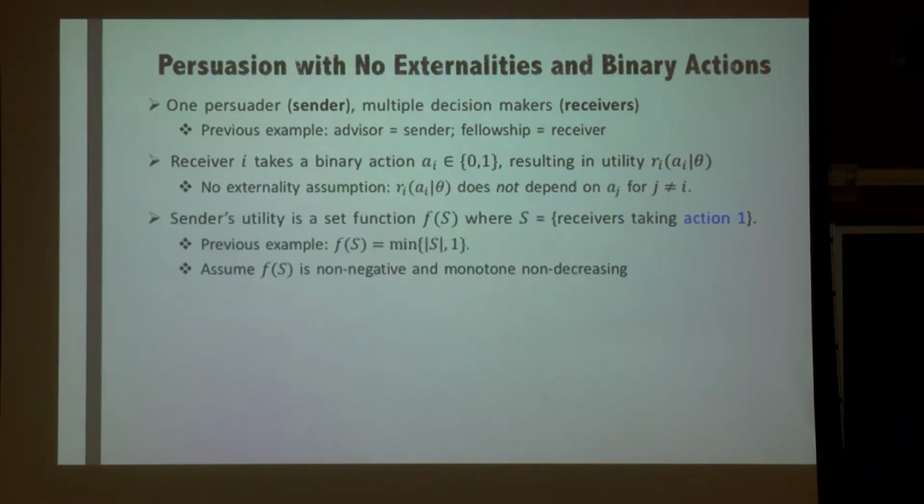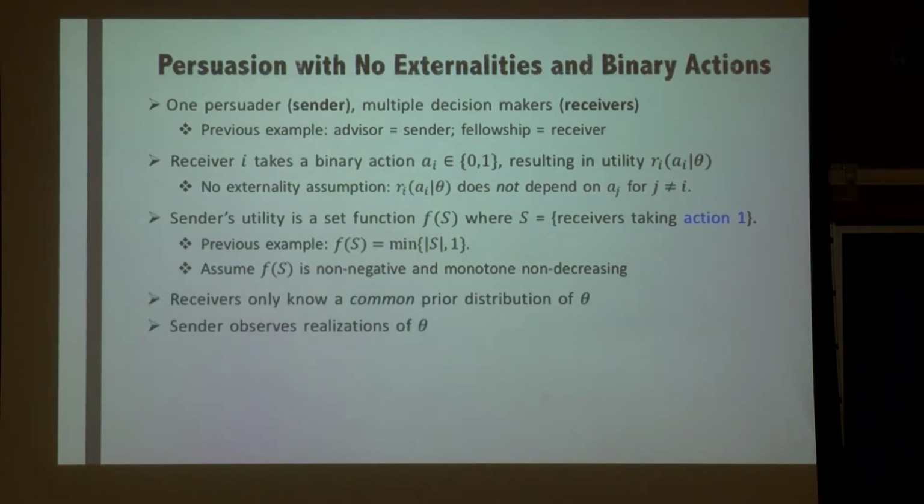On the other hand, the sender's utility is a set function, f, that depends on the set of receivers who are going to take action 1. In the previous example, this function is basically the minimum between the cardinality of S and 1, because the advisor would be happy if the student gets at least 1 fellowship. And here we're going to assume that f is non-negative and monotone non-decreasing. So action 1 is preferred by the sender.